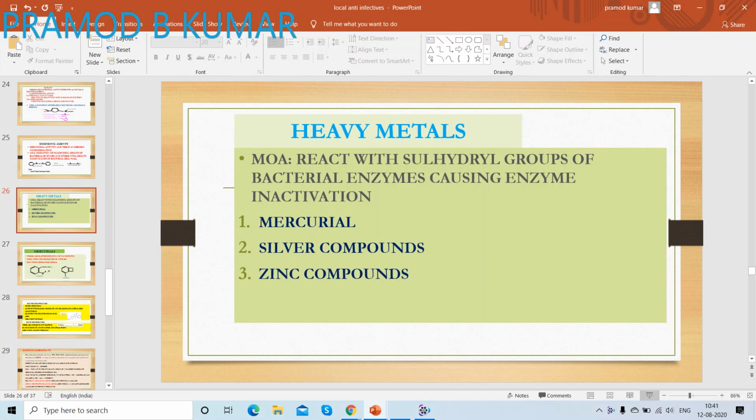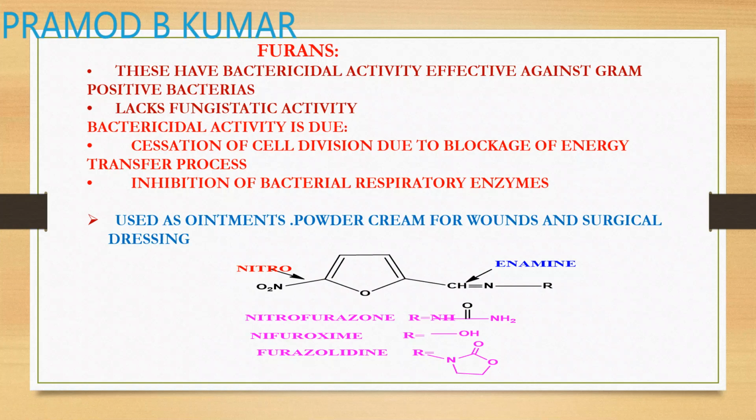So to start with, furan. Furan is nothing but a five-membered unsaturated ring containing an oxygen heteroatom. It has bactericidal activity, effective against both gram-positive and gram-negative bacteria, but lacks fungistatic activity. Bactericidal activity is due to cessation of cell division due to blockage of the energy transfer pathway, basically by chelation.